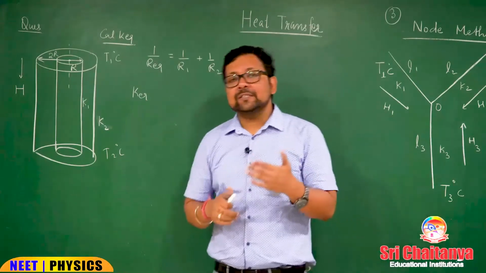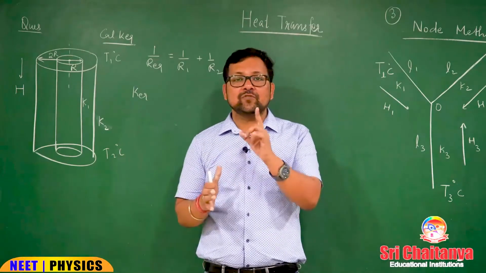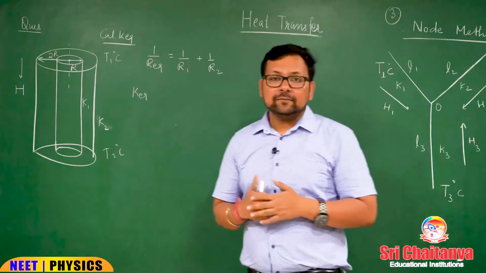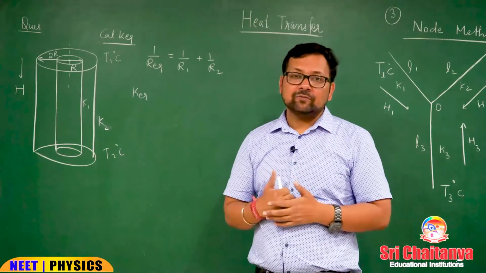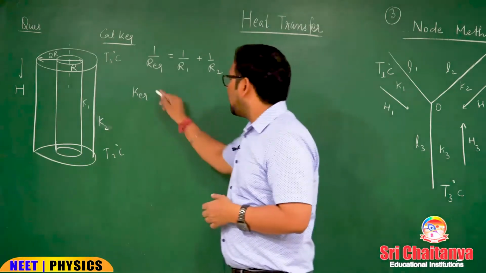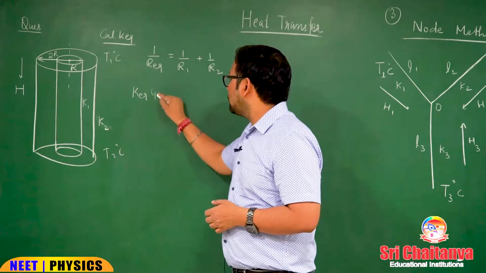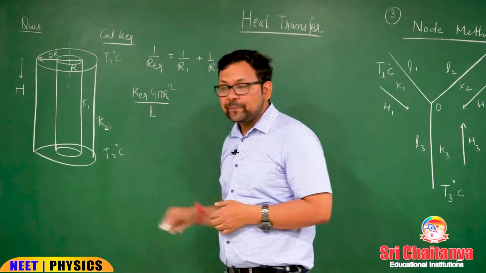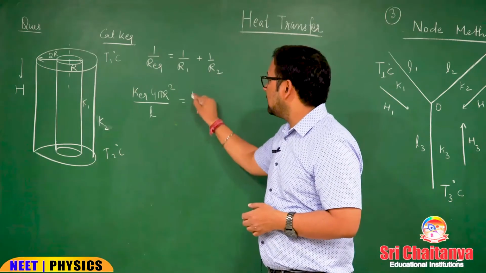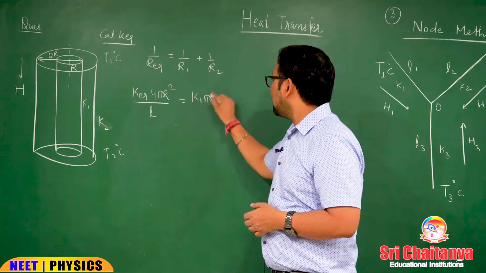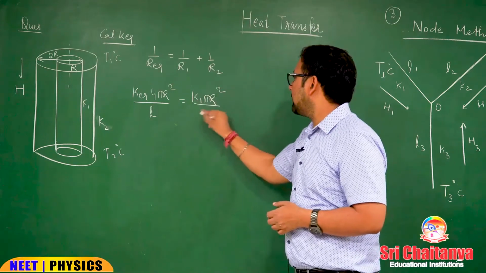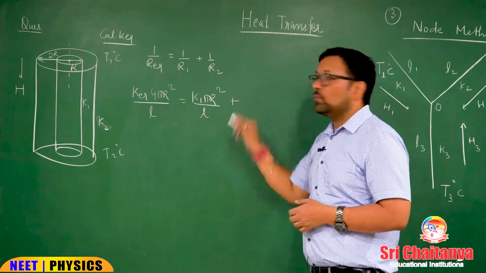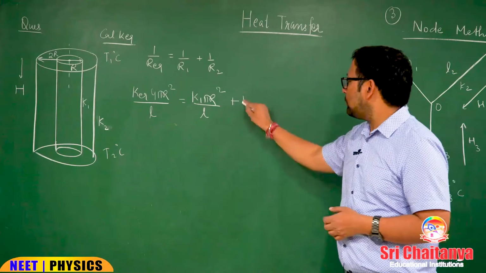So, if we consider the two cylinders as one, the area of the bigger cross section will be the equivalent area. So, that will be pi (2r) square, 4 pi r square, divided by L. Okay. 1 by R1 is K1 pi r square divided by L, and 1 by R2 with K2.